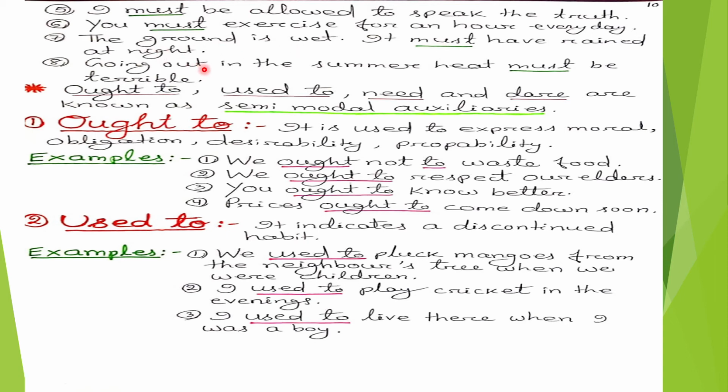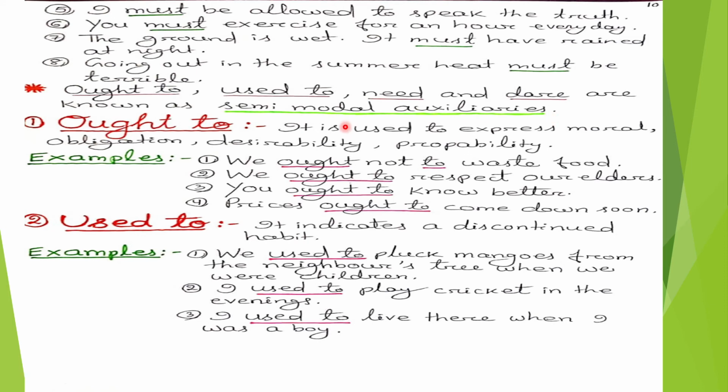Number 8. Going out in the summer heat must be terrible. In this sentence, the modal auxiliary verb must is used to express a logical certainty. Ought to, used to, need and dare are known as semi-modal auxiliaries.